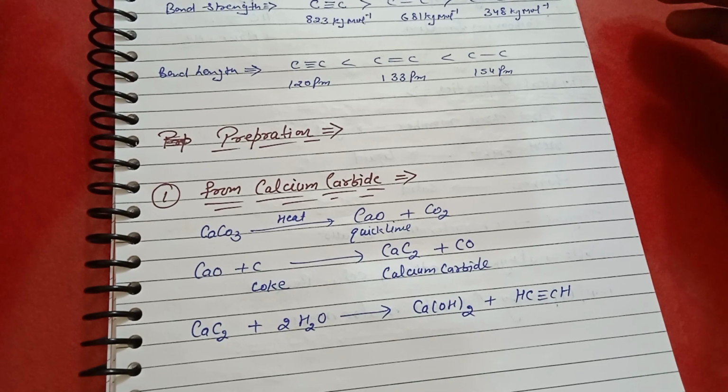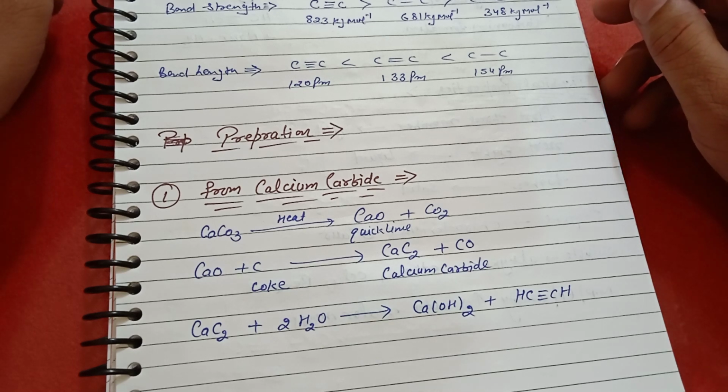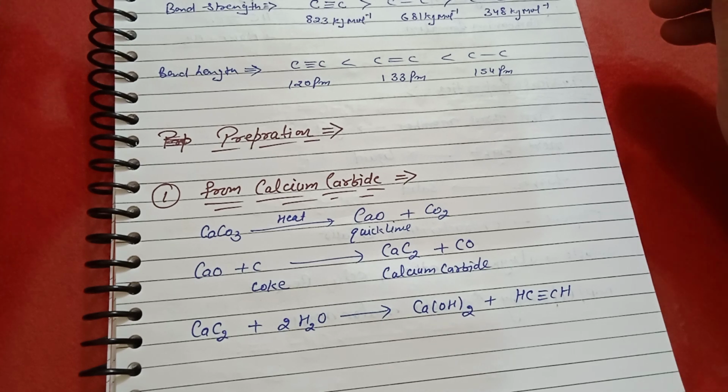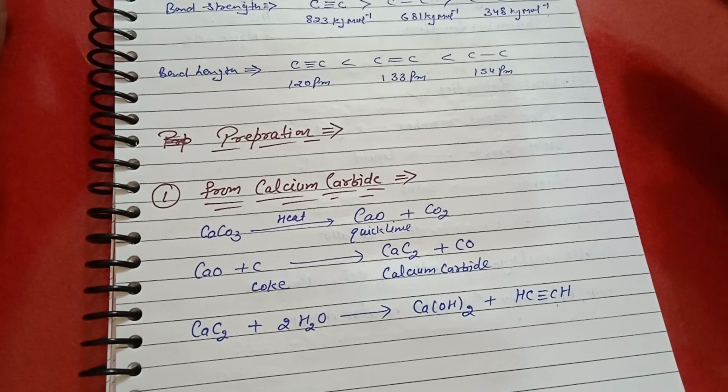The second question in mind is about the bond length of alkane, alkene and alkyne. The carbon-carbon triple bond length is 120 picometer, the alkene bond length is 133 picometer, and the alkane bond length is 154 picometer. So bond length is minimum in alkyne, then alkene, then alkane.